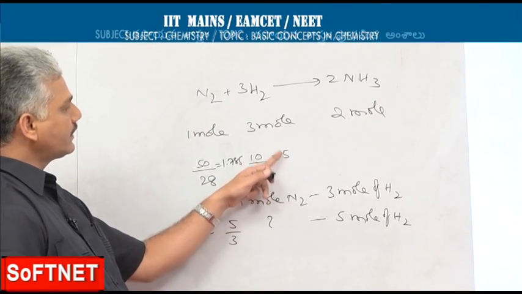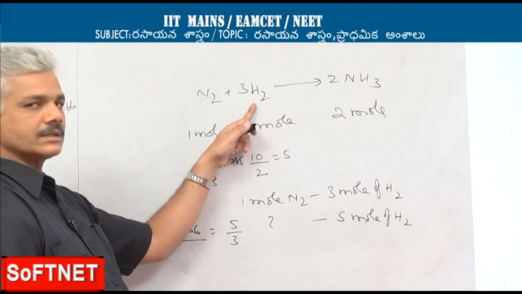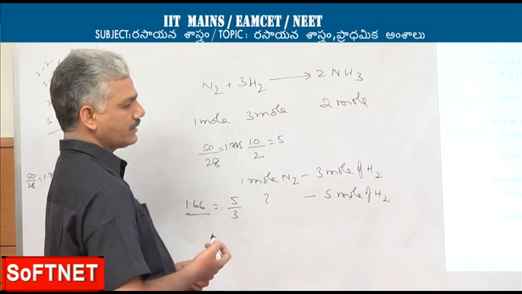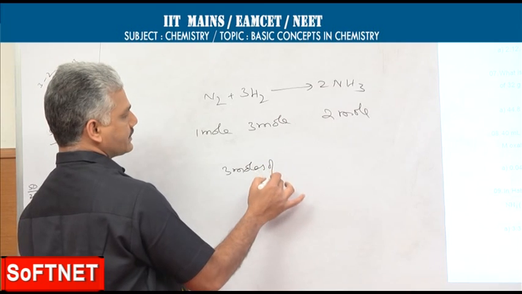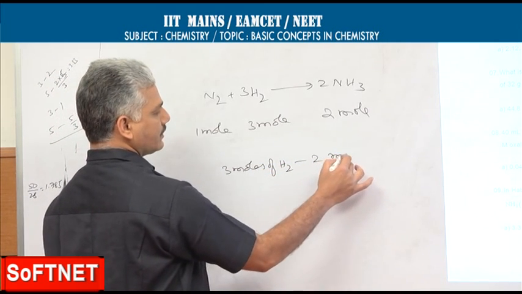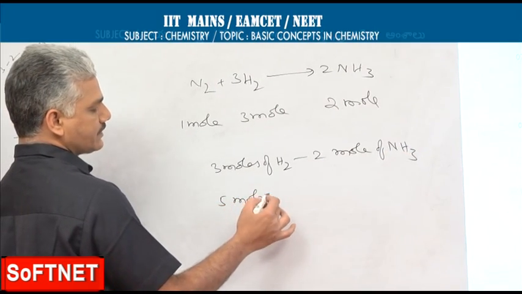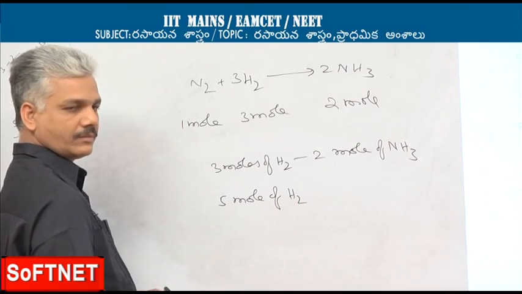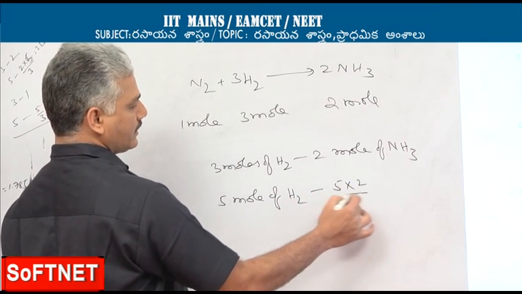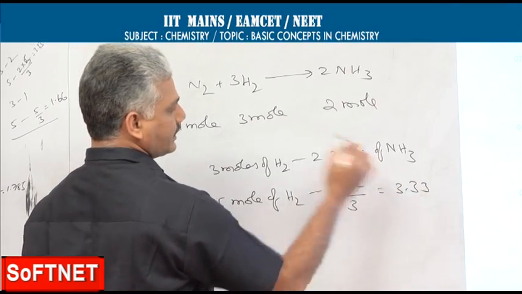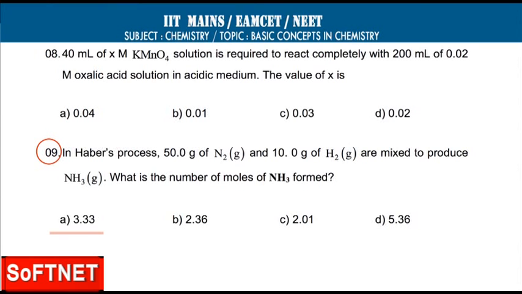So, 5 moles of hydrogen is completely reacting in this reaction. Accordingly, we get how much ammonia, that is what we have to find out. When 3 moles of hydrogen completely react, we get 2 moles of ammonia. The number of moles as per the available data in the problem is 5 moles. So, that comes out to 5 into 2 by 3, that is equal to 3.33. So, for this problem, the first option can be taken as the correct answer, that is 3.33 moles.